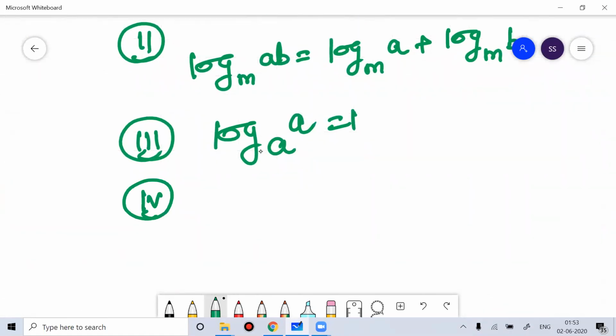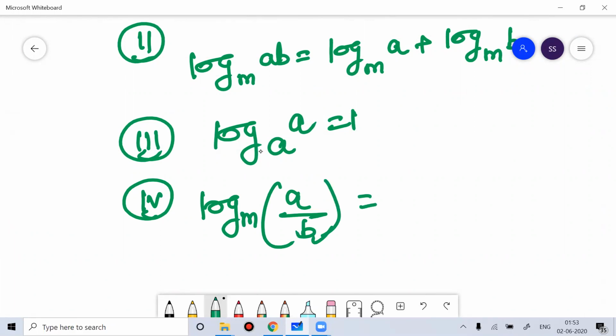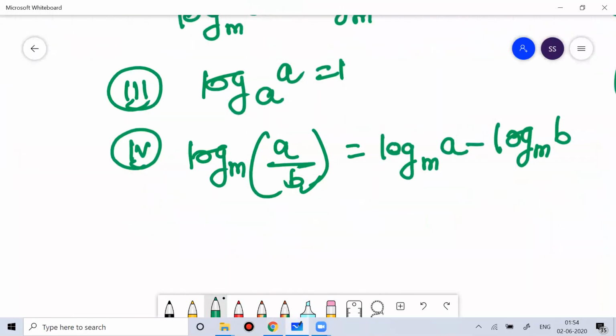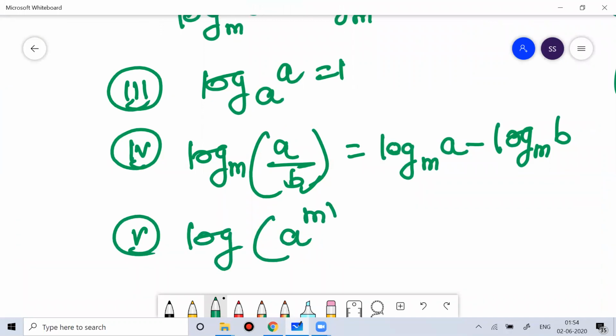Next property on logarithm is that log base m of a by b is equal to log base m of a minus log base m of b. Okay, so now if you see question number 2, we'll talk about that. You know that I started with this: log of a to the power m is equal to m log a. So we'll do question number 2 based on that.